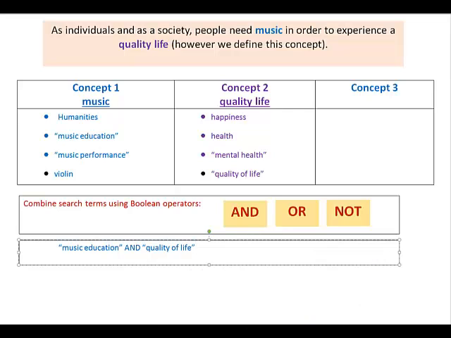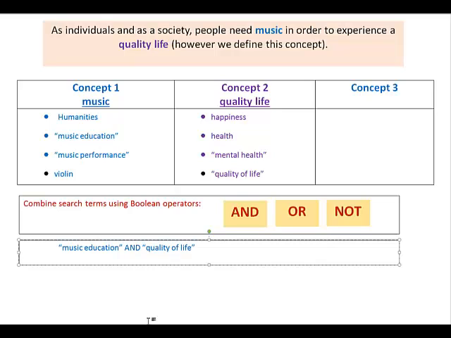Now, if I was getting a lot of articles about this topic and they were talking about research in Spain, and I wanted to eliminate any article that mentioned the word Spain, I could add this to my search, not Spain, and that would remove any articles that had the word Spain in them. We don't use not very often. You use it mostly if you're getting a lot of occurrences of something and you want to eliminate them. Mostly we use the combining term and when we're searching.